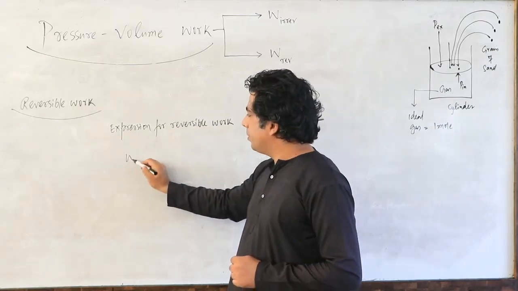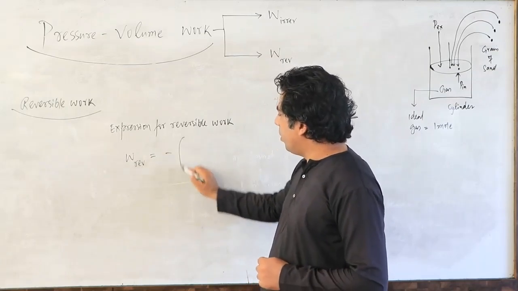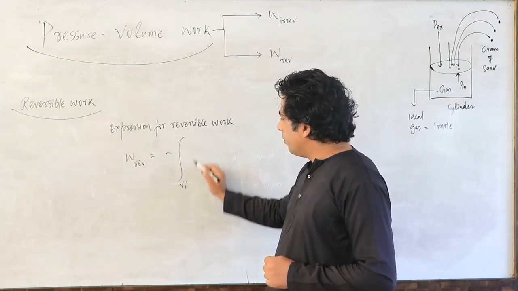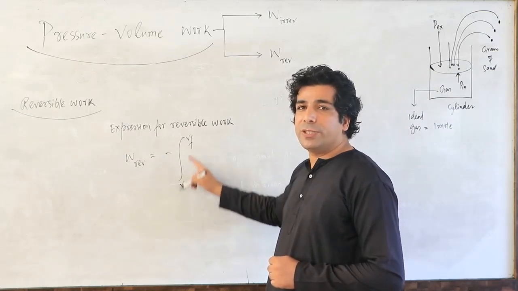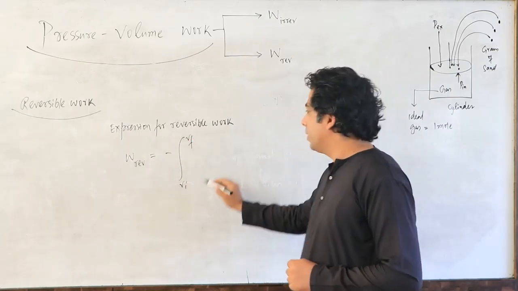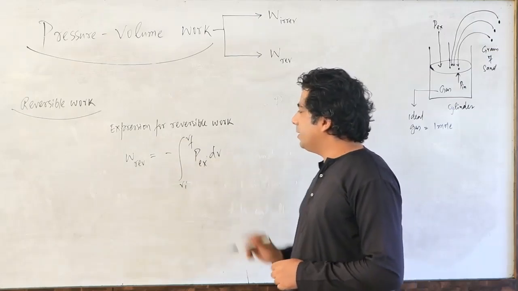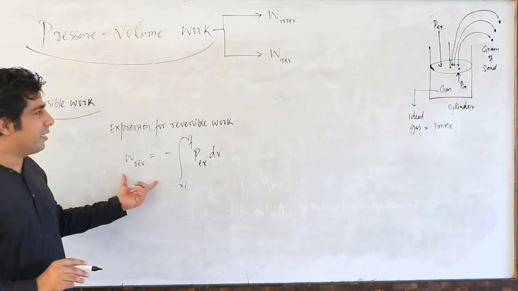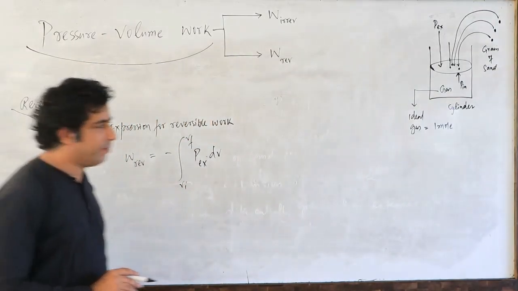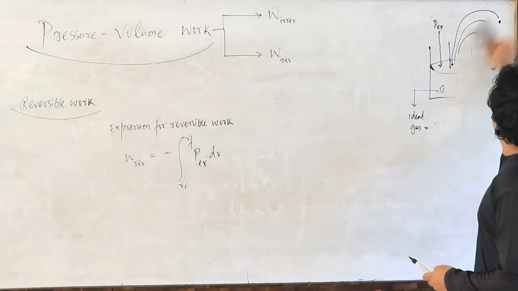W reversible is equal to negative of the integration, basically we are doing from V_I to V_F, of P external dV. This is an expression for the reversible work, my dear friends. We will understand what it is all about. Have a look. Let's draw a graph between pressure and volume here.